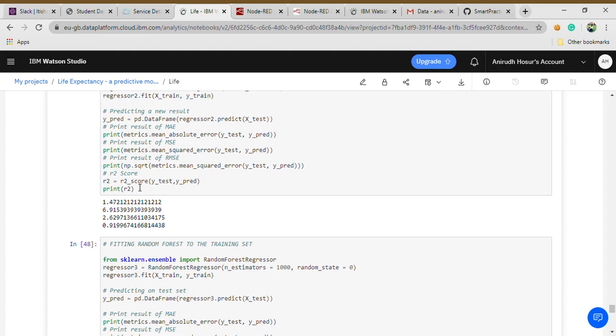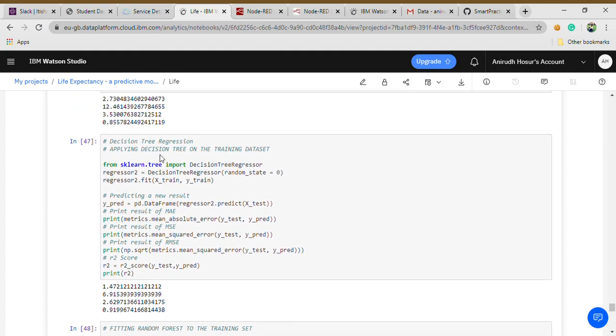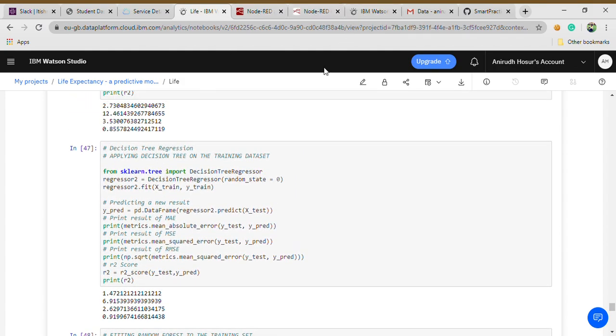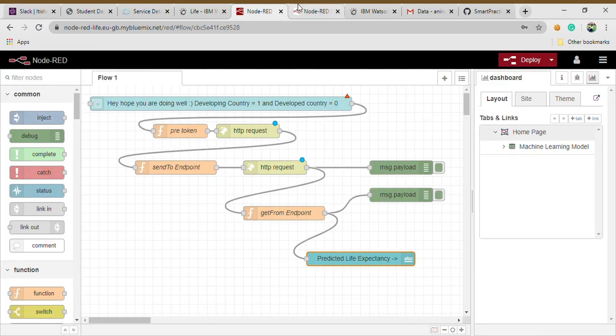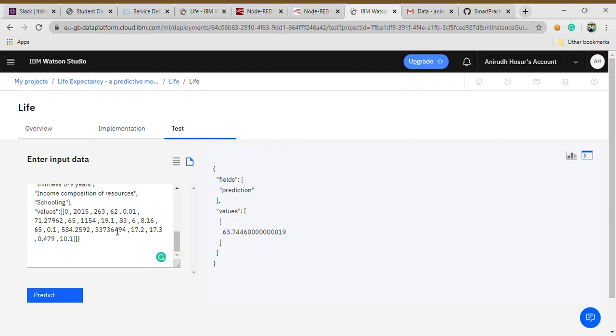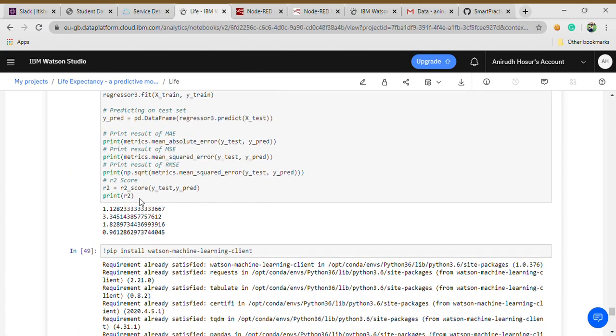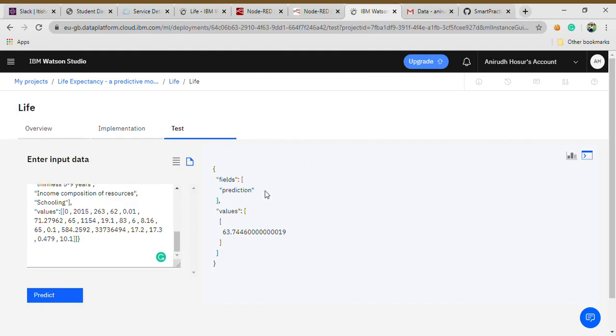If I were to use the decision tree, I would have received some other value. But 63 is telling us that with an accuracy of 96%, which I got from random forest, this is the best it can do, and this is the best output we can receive.